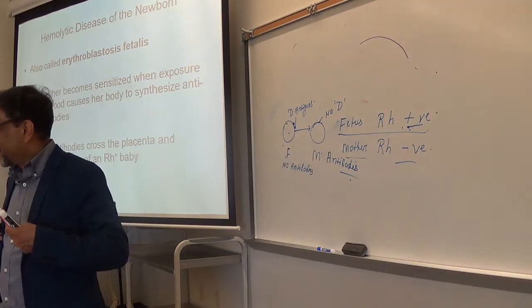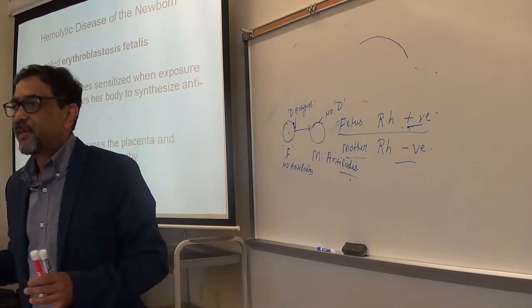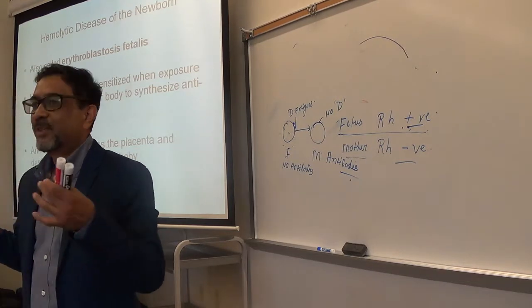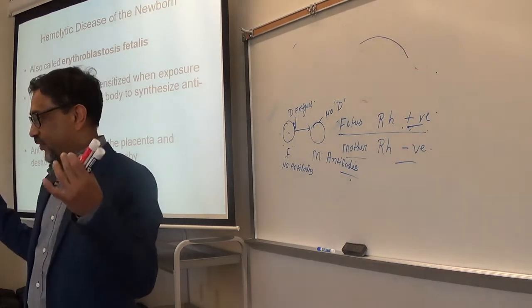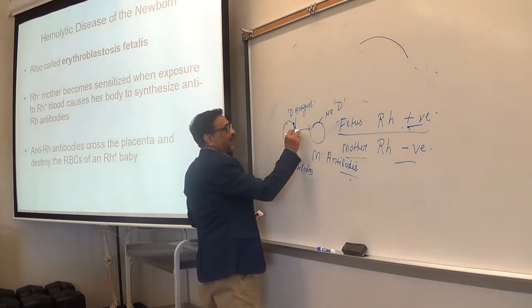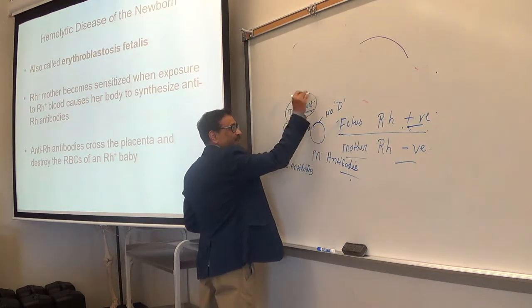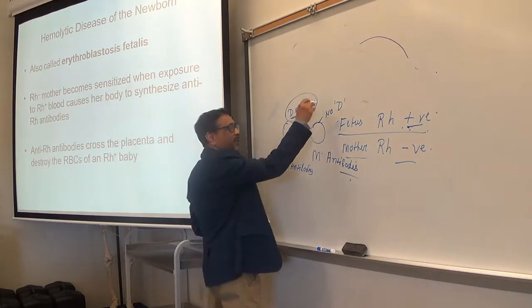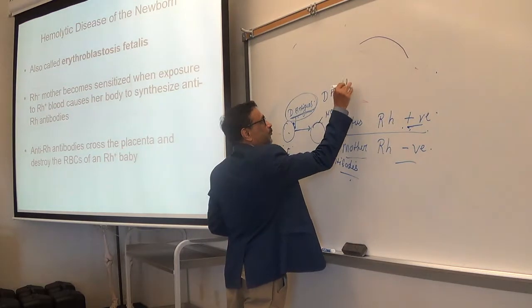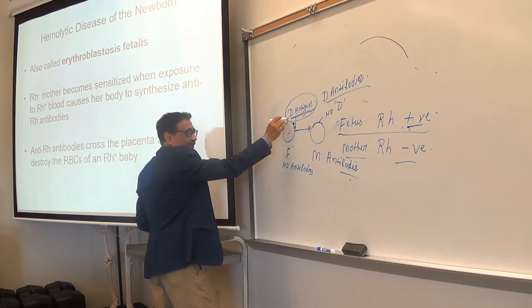Now you know that when any antigen enters your body, it responds to that, right? By producing antibodies. So when D antigens enter the mother's body, in response to these D antigens, the mother's body will start to produce antibodies against these D antigens.